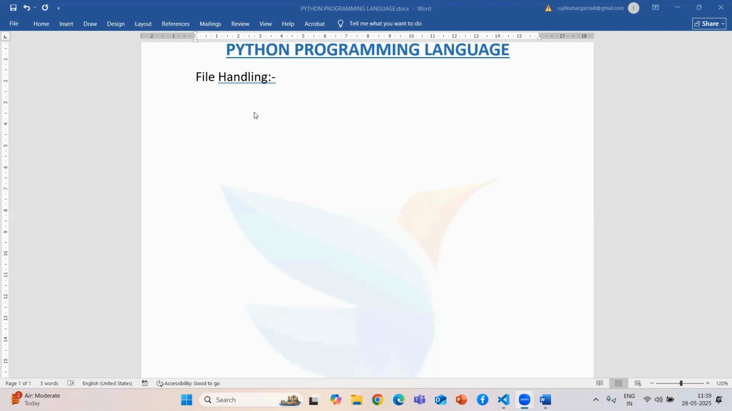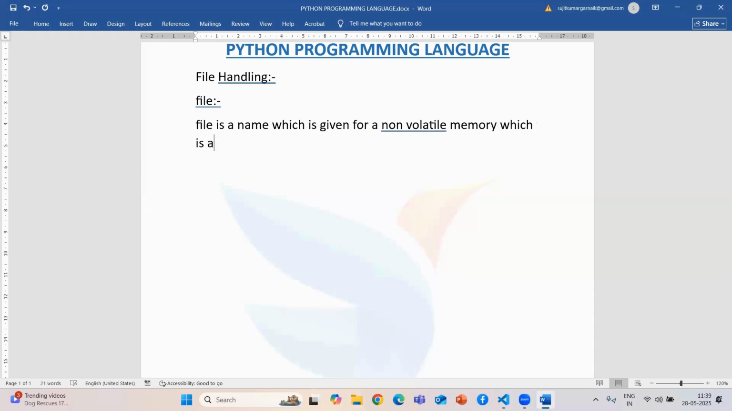So first, we are going to see what a file is. A file is a name which is given for a non-volatile memory. So what is non-volatile memory? We are going to see non-volatile memory, which is available in our local disk.